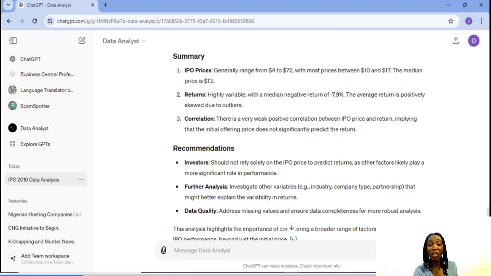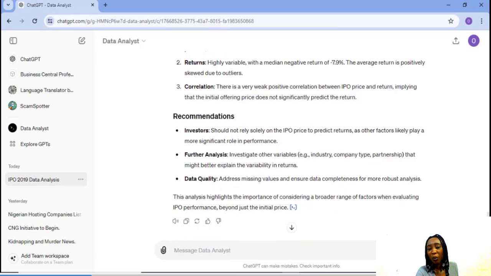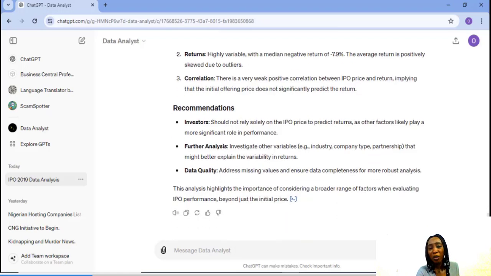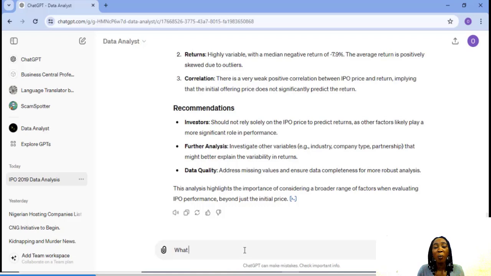It's also giving us recommendations. It says investors should not rely solely on the IPO price to predict returns, as other factors likely play a more significant role in performance. Further analysis should investigate other variables, e.g. industry, company type, partnerships, that might better explain the variability in returns. Then it says I should address missing values and ensure data completeness for more robust analysis, which is actually true. So this analysis highlights the importance of considering a broader range of factors when evaluating IPO performance beyond just the initial price. So, to the next question.